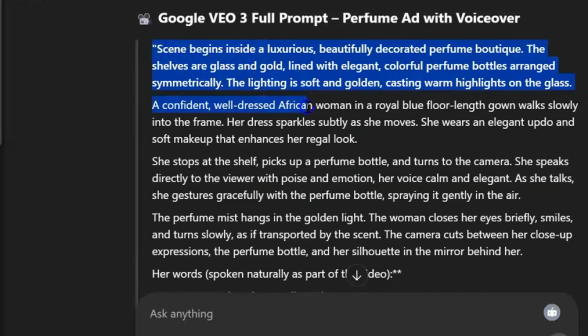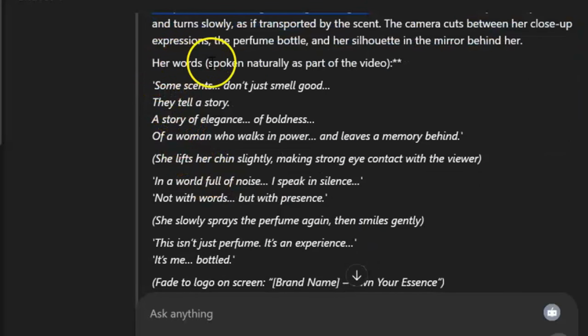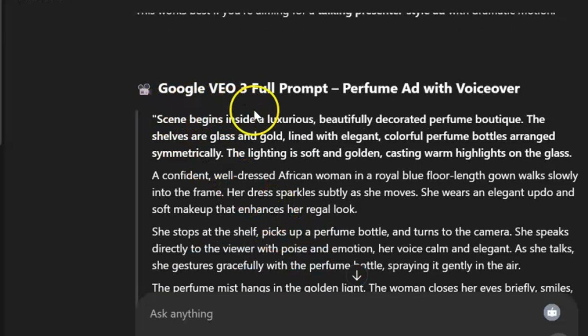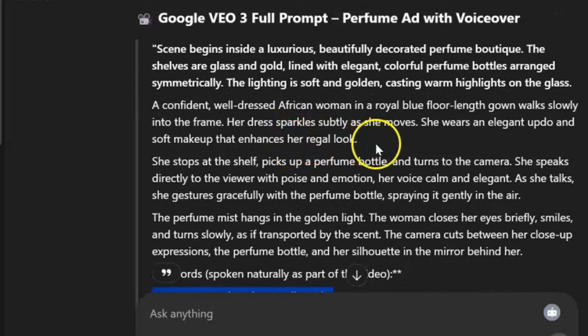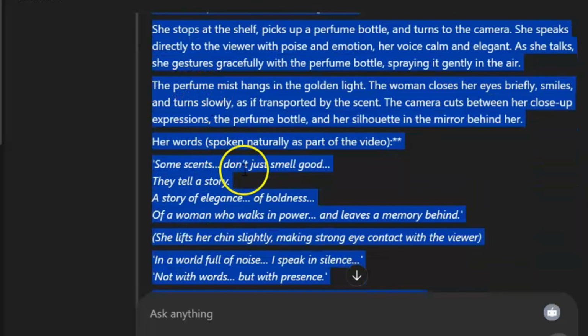The scene, got the scene. And when I scroll down, I can see that it is to be spoken naturally as part of the video. All right, so this is the script. This is what the presenter will say. All right, as stated here, the scene begins with a luxurious, beautifully decorated perfume boutique. So the shelves are glass. It described what will be included in the video already based on the prompt I gave it. So I went ahead to copy the prompt, including the script.